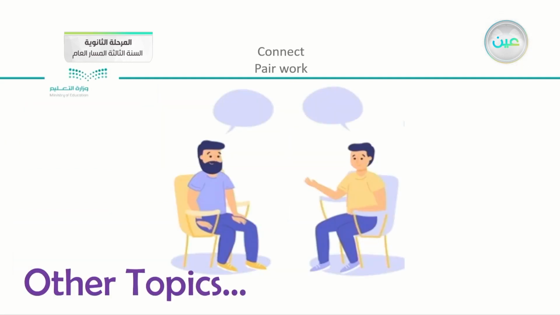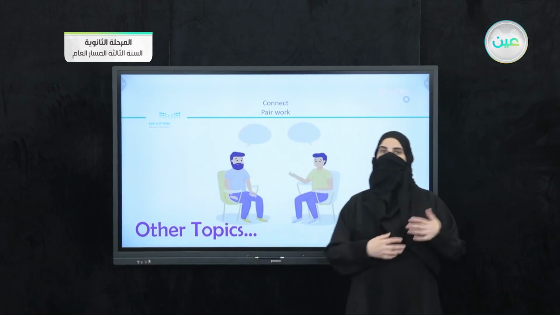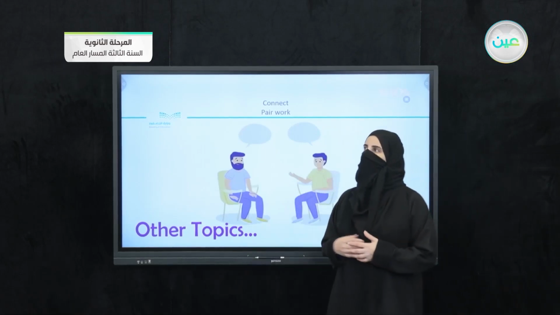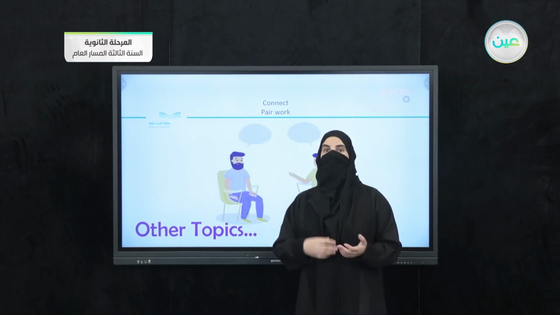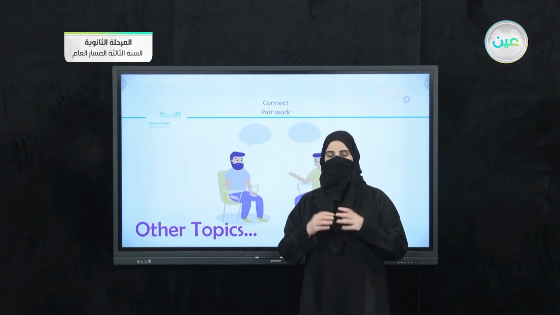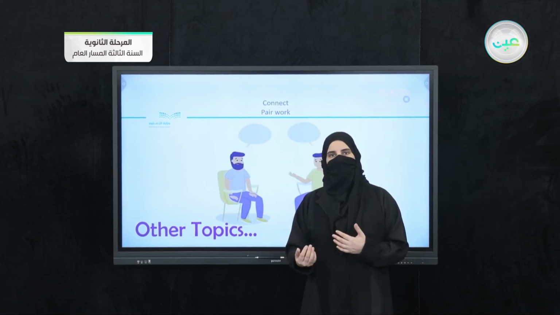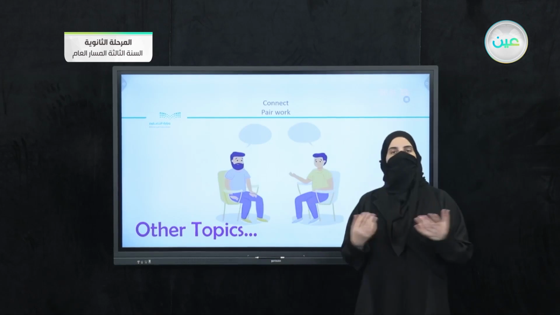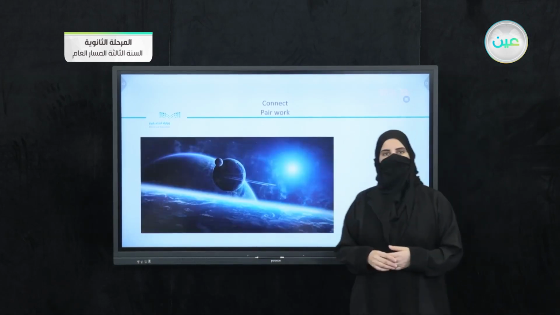Now, to pass by, we have other topics. Here, we do not just want to relate to the topics that are mentioned in the book. There are lots of topics that you can discuss. As a matter of fact, you do discuss a lot of topics within your daily life, even if you do not know that you are within a discussion. So here, we use these phrases in everyday speaking. We have here different topics. I'm going to choose, for example, space.